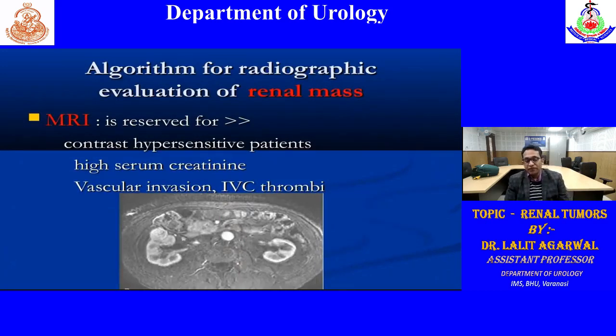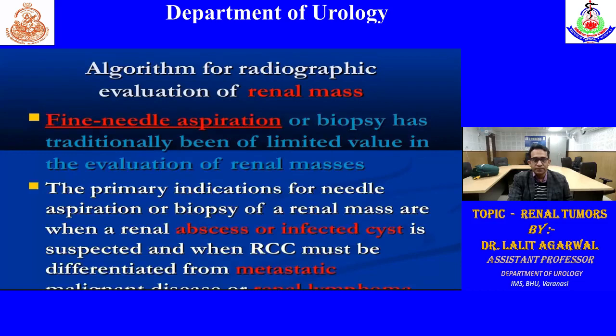Now, most of the time we advise CT scan, but sometimes we have to take the help of MRI. So MRI is reserved for when there is contrast hypersensitivity to the contrast used in CT scan, or there is high serum creatinine, or if there is suspicion of vascular invasion or IVC thrombus on CT scan. Then we go for MRI abdomen. Other investigations: sometimes we go for renal mass biopsy in case of abscess or metastasis, or in case of renal lymphoma.